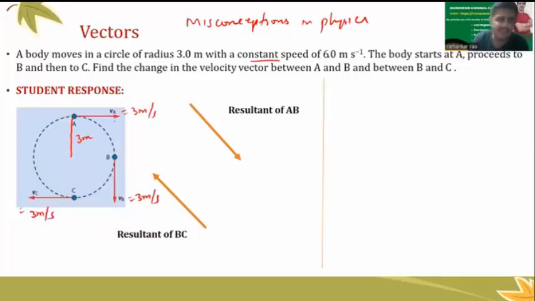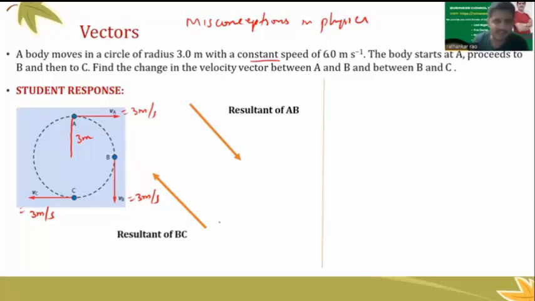The body starts at A, proceeds to B. It moves in a circle like this, goes to B, then to C. Find the change in the velocity vector between A and B and between B and C. This is the question. Most of the time, I can ask this question as find the change in velocity vector or acceleration vector.